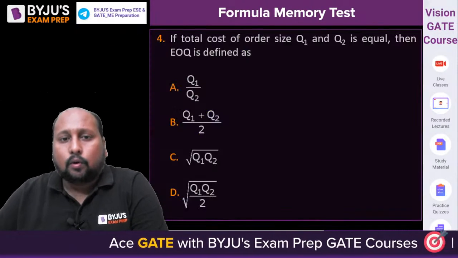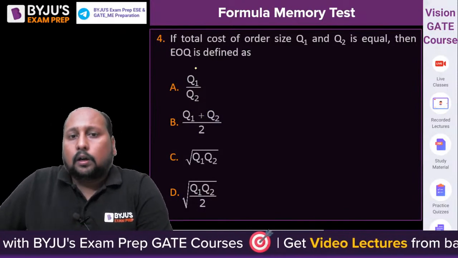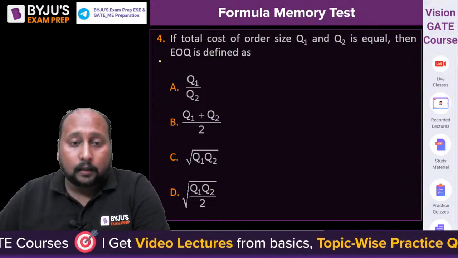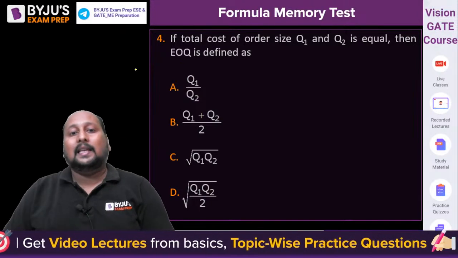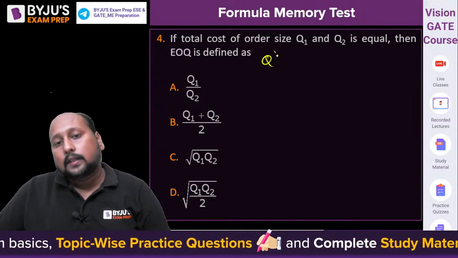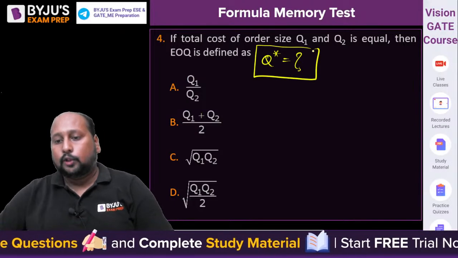चलिए, now let's go to the EOQ. If the total cost of the order size of Q1 and Q2 is equal, then which of the following is telling us about the economic order quantity? मतलब इनमें से कौन सा Q स्टार का फॉर्मुलेशन बता रहा है? चलिए,